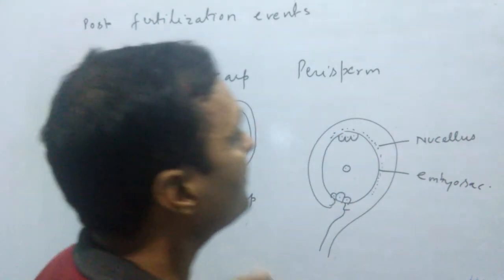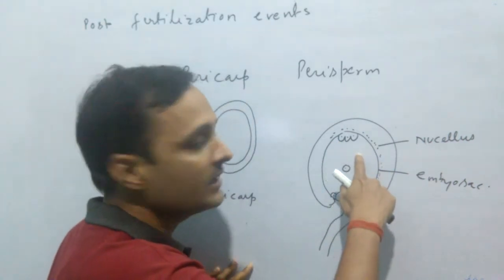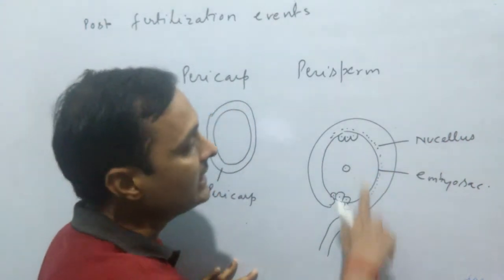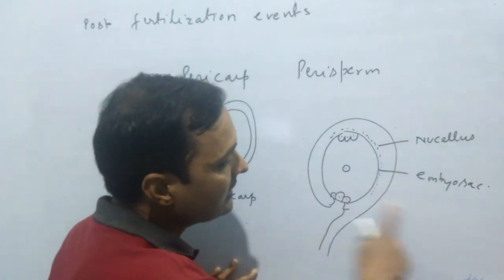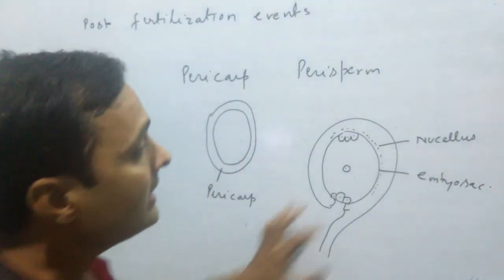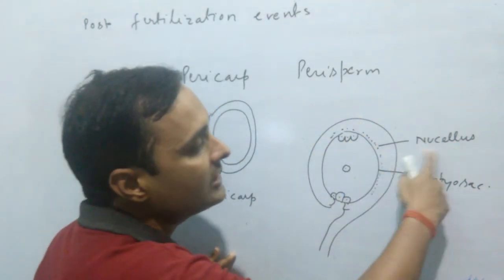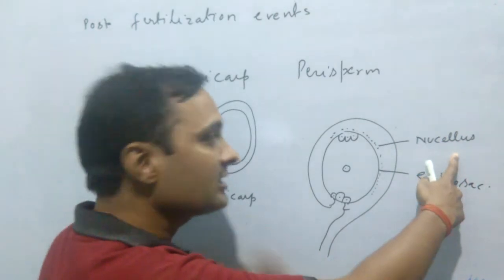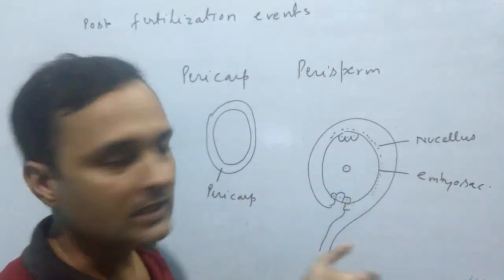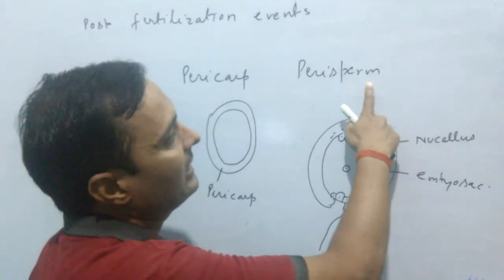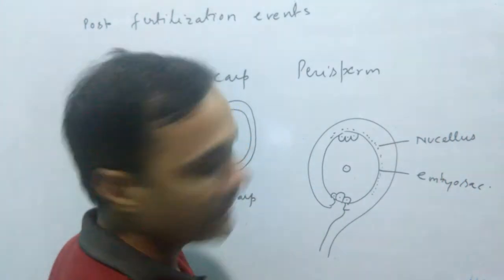Once again, what do you mean by nucellus? This is the embryo sac, a spherical one, that has 7 cells and 8 nuclei. Out of 7 cells, 3 are antipodal cells, 1 is the central cell with polar nuclei, 1 is the egg cell, and 2 are synergid cells. This embryo sac is surrounded by a special parenchymal tissue, and this tissue is known as nucellus. In some cases after fertilization it provides nourishment, but in some cases it remains as such, like in the case of black pepper.